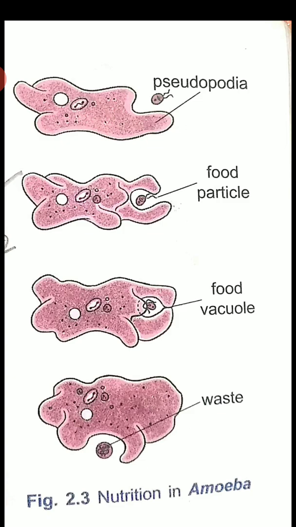The food becomes trapped in the food vacuole. Now digestive juices are secreted into the food vacuole. They act on the food and break it down into simpler substances. Gradually, the digested food is absorbed. The absorbed substances are used for growth, maintenance, and multiplication. The undigested residue of the food is expelled outside by the vacuole. So, this is the way the amoeba takes its food.